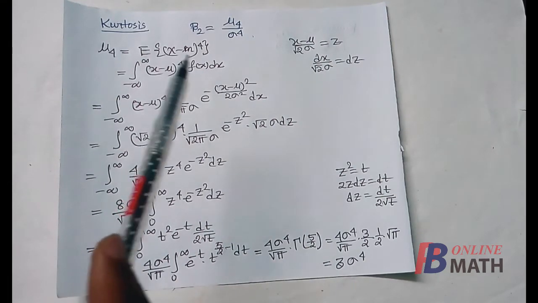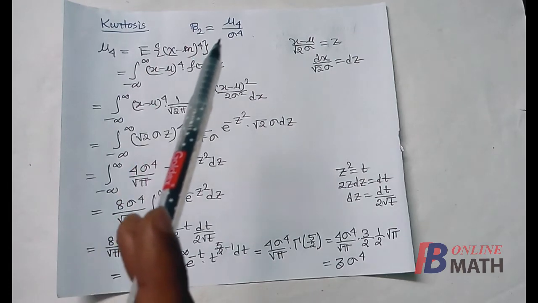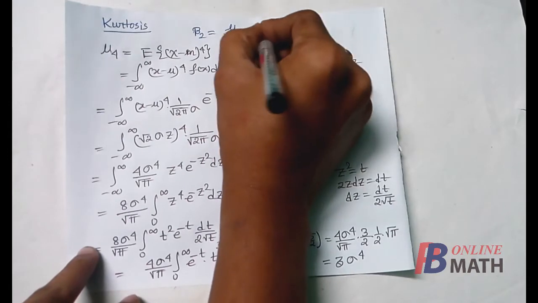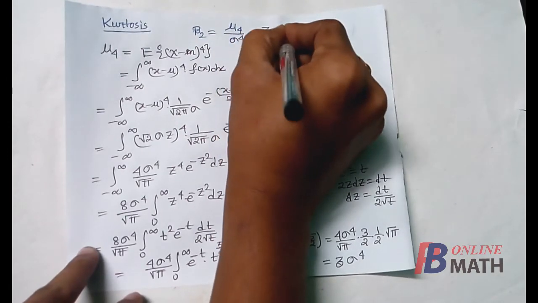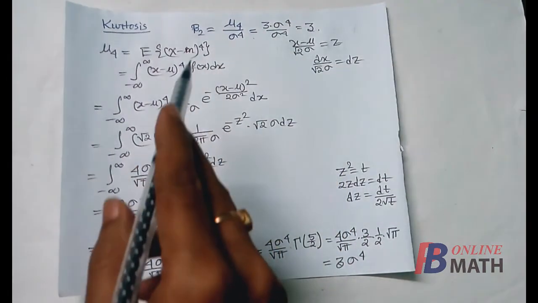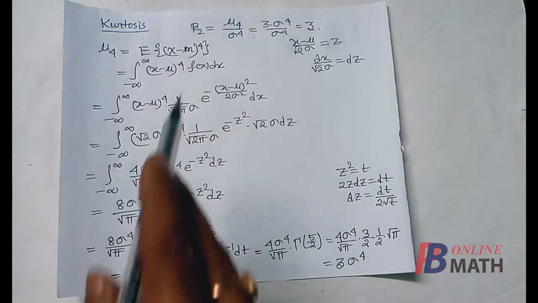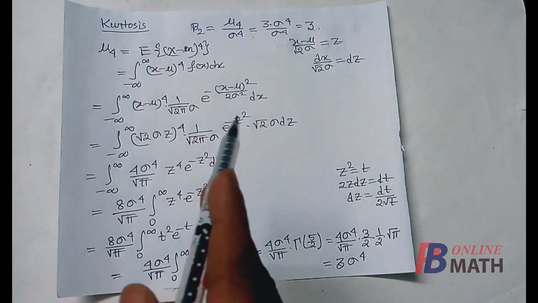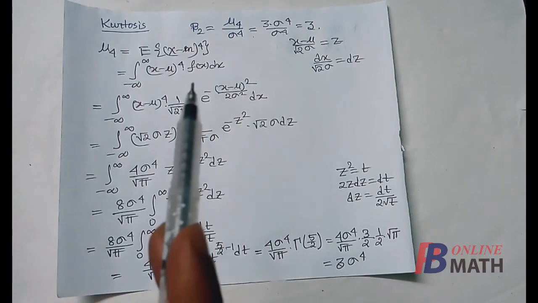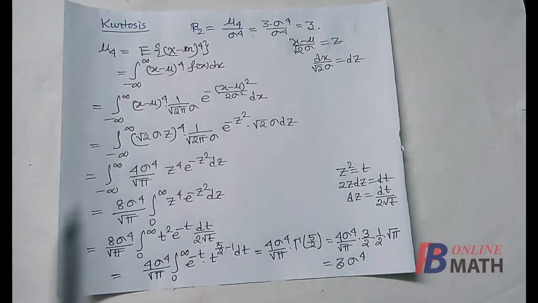Now we find the coefficient of kurtosis. We know that beta 2 equals mu 4 by sigma to the power 4. So mu 4 is 3 times sigma to the power 4, and dividing by sigma to the power 4, that is equal to 3. So 3 is the value of the coefficient of kurtosis for the normal distribution, and we have already discussed that in the previous part. The normal distribution is a mesokurtic curve since the coefficient of kurtosis is 3. So we have obtained the mean, variance, skewness and kurtosis for the normal distribution.